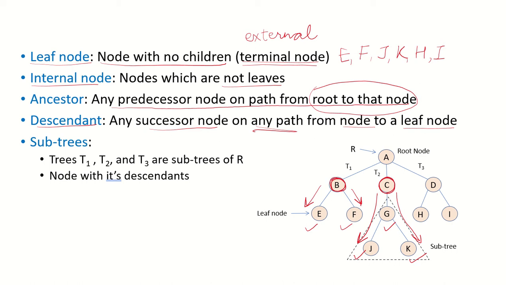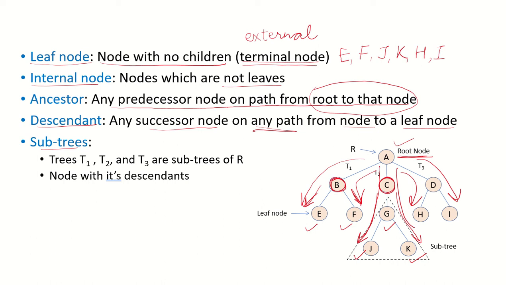What about the root node? For the root node, it can go to the leaf nodes through various paths. That means all the nodes in the tree will be the descendants of the root node. So except A, all the other nodes would be descendants of node A.